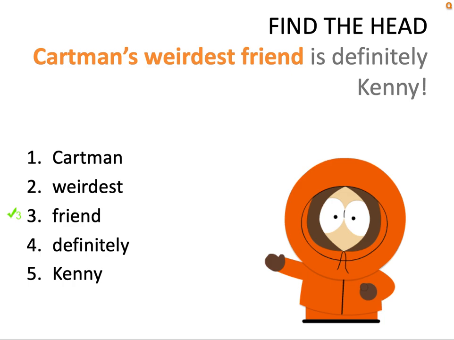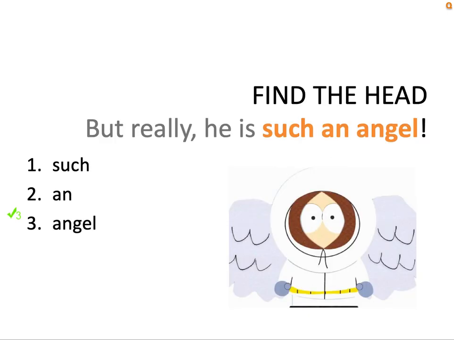Again, remember the head of a noun phrase is always a noun. So you can rule out weirdest. Notice the adjectival suffix there. For the same reason, we can also rule out definitely, which, like Kenny, is not even part of the noun phrase. Finally, ask ourselves what the noun phrase in orange is talking about. The answer is a friend, not Cartman. Again, what is the phrase such an angel talking about? An angel, right. And also, angel is the only noun.